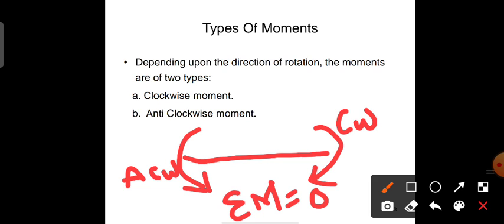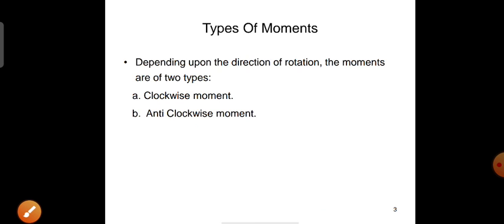So in equilibrium conditions, the algebraic sum of all the horizontal components should be 0, that is sigma FH equals 0, and the algebraic sum of all the vertical components should become 0, sigma FV equals 0. The third condition is that the algebraic sum of all the moments should become 0, sigma M should be 0. So this is the moment.